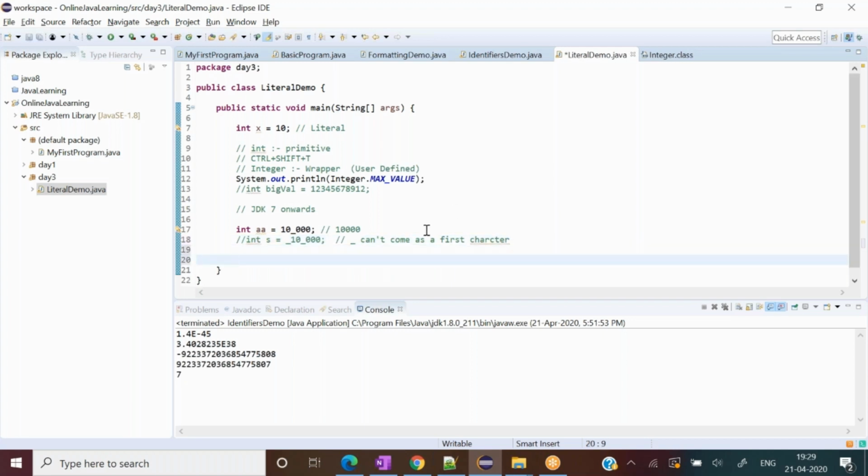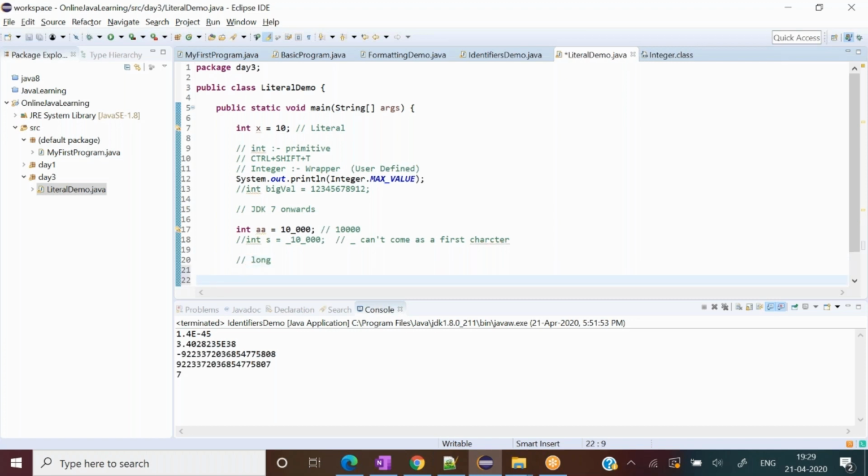So likewise, I told you about the integer rules. The same rules are applicable for other data types as well. The byte and short, which we discussed yesterday, also have the same rules. Whenever I write something with respect to them, those rules would apply. Now here come a couple of tricky things with respect to the long data type. I would like to discuss that the long data type has something special about it.